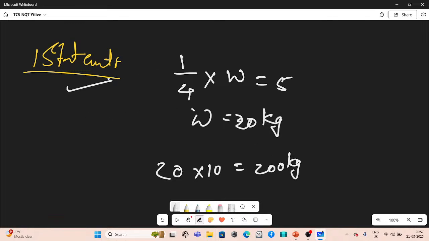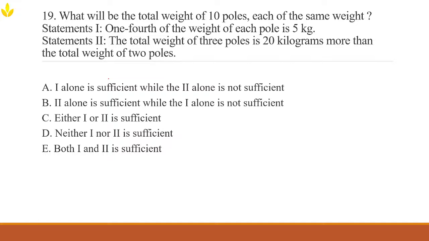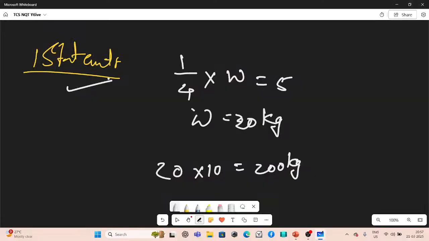Now, just because one alone is sufficient, we should not ignore the second statement. We need to see that also. What does it say? The total weight of three poles is 20 kgs more than the total weight of two poles. Let's assume that the weight of each pole is W kilograms.